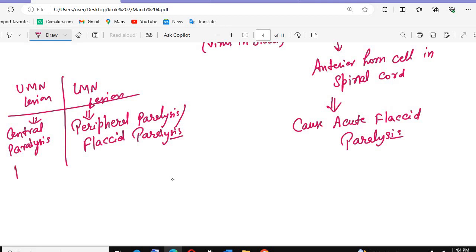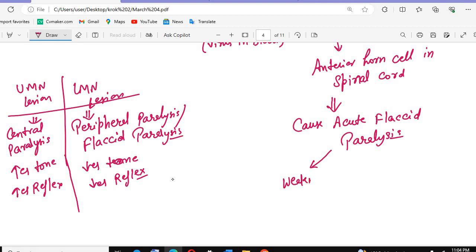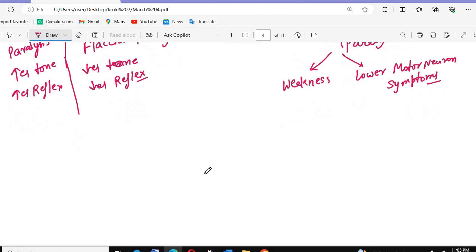In upper motor neuron lesions there is increased tone and increased reflexes, so everything is increased. But in lower motor neuron lesions there is decreased tone of the muscles and decreased reflexes. So you need to remember that in flaccid paralysis there will be weakness along with lower motor neuron lesion symptoms, like hypotonia and hyporeflexia. All these things will be there.